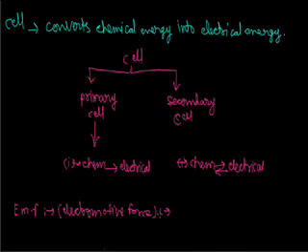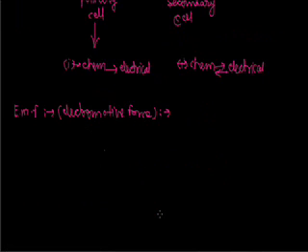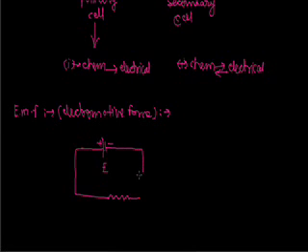Electromotive force is the maximum potential difference between two electrodes when current is not drawn from the cell, or the circuit is open. If I draw a circuit with plus and minus, this is our cell, and here we have put a resistance, and here is a key switch.